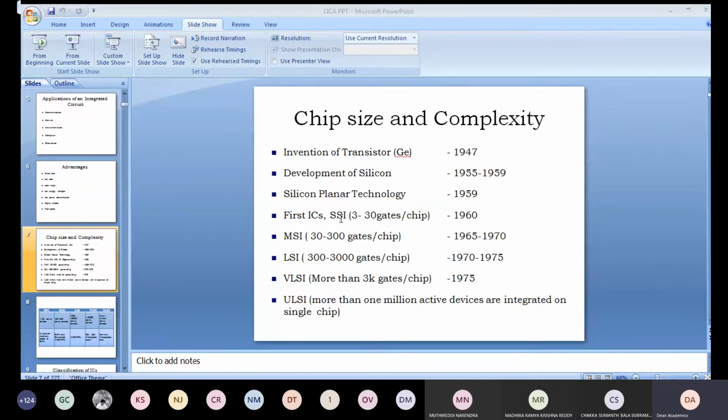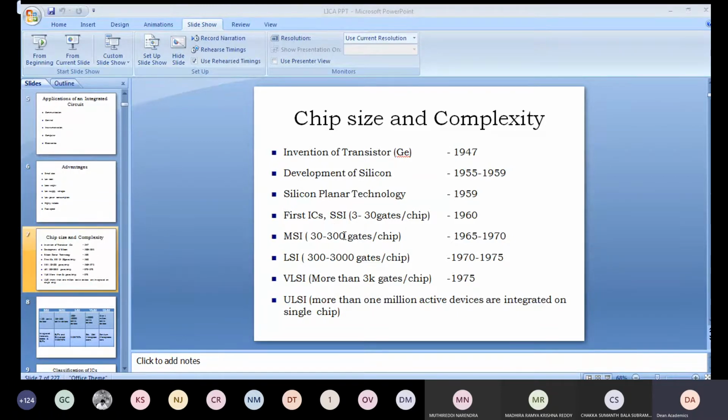In the first ICs, there were only a few components, maximum only 30 gates. That means tens of gates were placed inside the IC in the beginning. Gate means logic gates, logic gates per chip. From 3 to 30 gates were placed inside the IC in small scale integration. Later what happened, not only 3 to 30 gates, but from 30 to 300 gates.